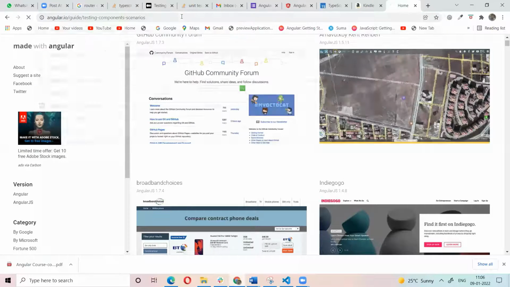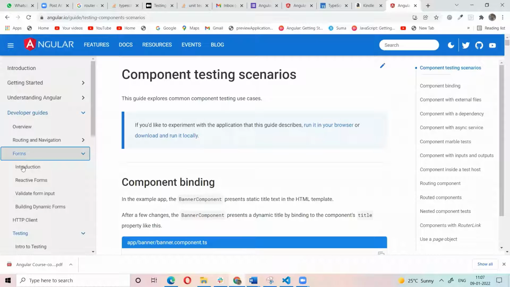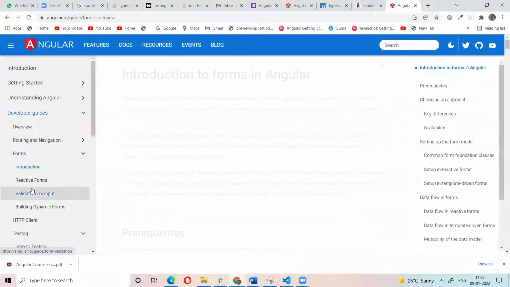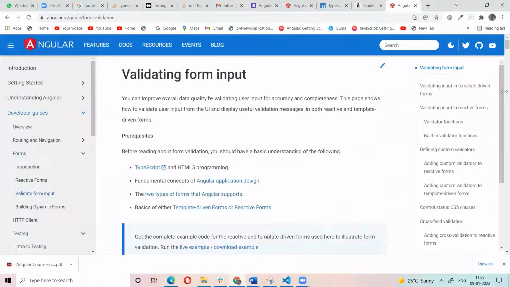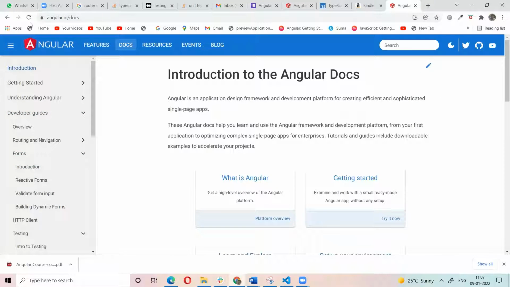Sir, I think YouTube is developed by Angular. Yeah. So for example, see here. This is the Angular application. If you're clicking any link, the page is not loading, right?